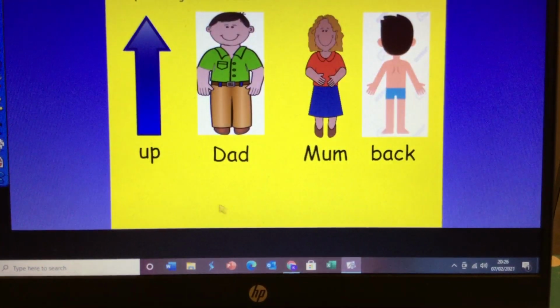Right then. And our oral blending and segmenting. Are we ready? I say mum and you say m or m, mum. You say mum and I say m or m, mum. I say dad and you say d, a, d, dad.